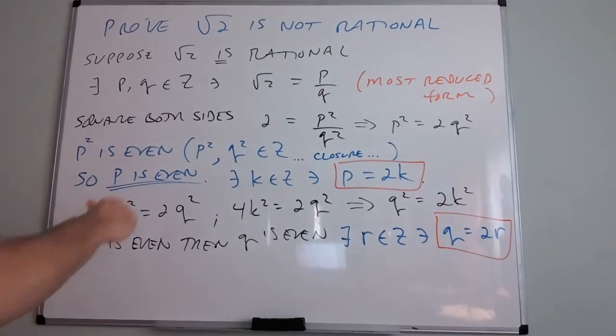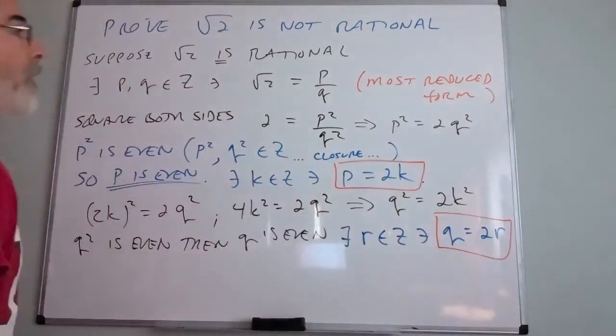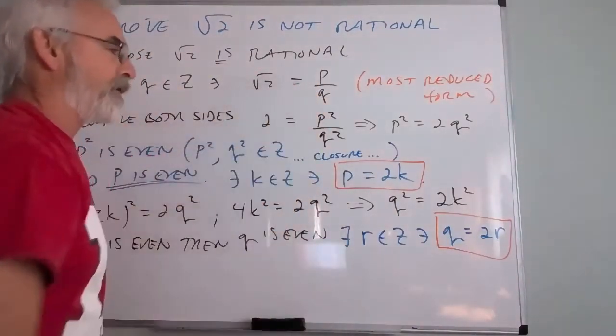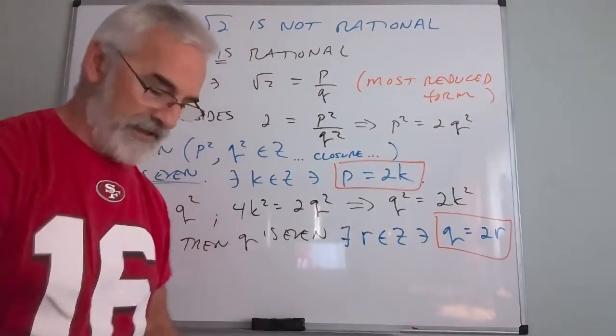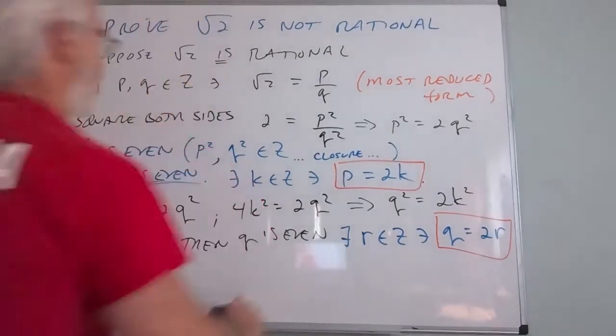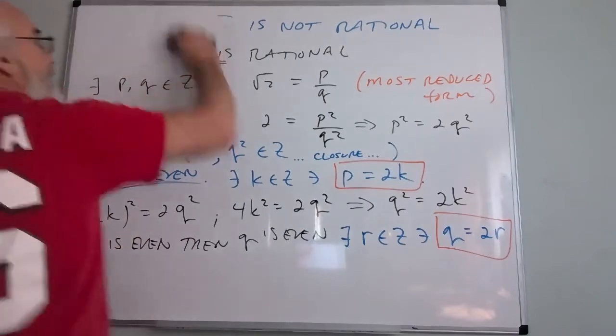Okay. In our flow, we've got these two very powerful statements. Why is that important? We said p over q is the single most reduced form this rational number can be represented as. But we also have that p is an even number and q is an even number. Let me put it up here now.